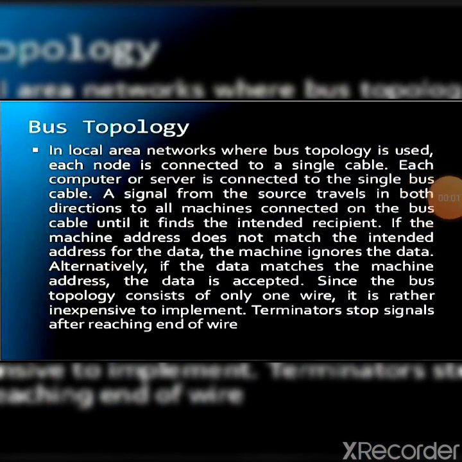Bus topology. Bus topology is a network type in which every computer and network device is connected to a single cable, known as bus or backbone cable. When it has exactly two endpoints, then it is called linear bus topology. Now I will explain to you what are the features of bus topology. It transmits data only in one direction. Every device is connected to a single cable.